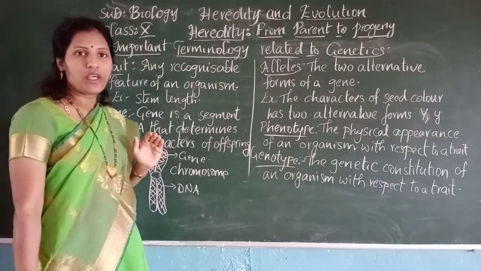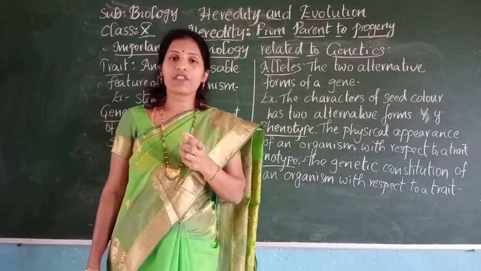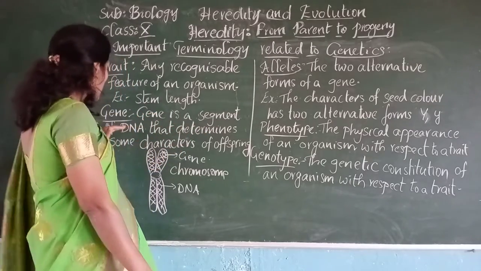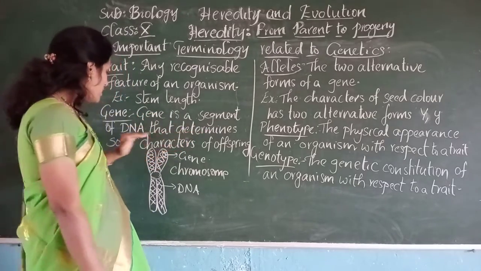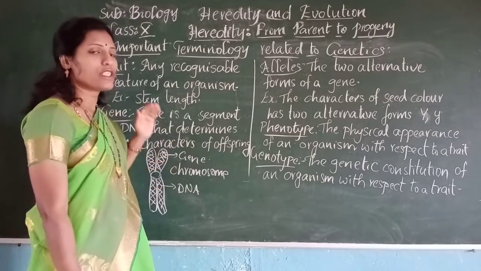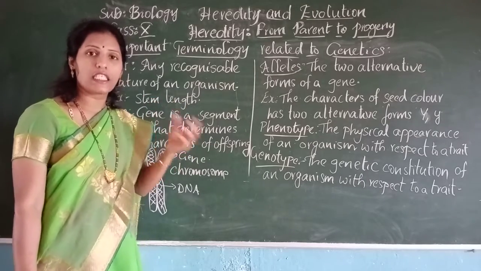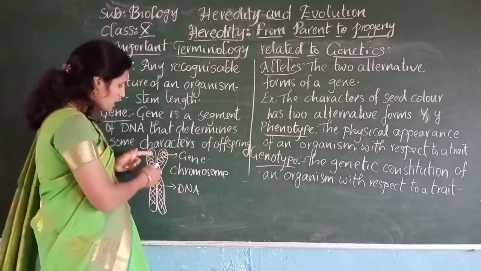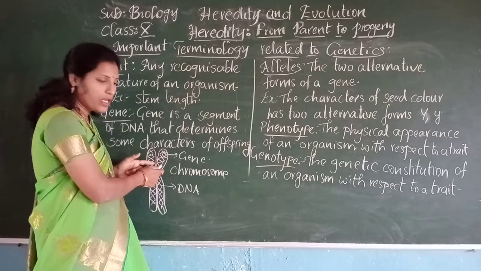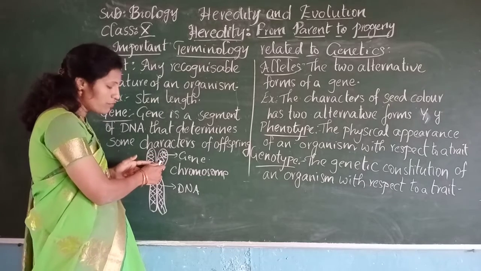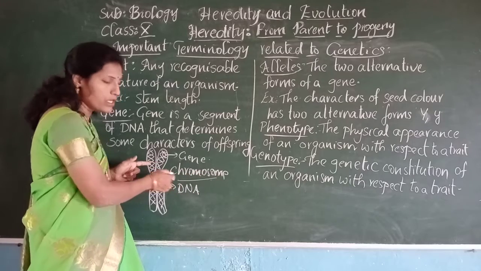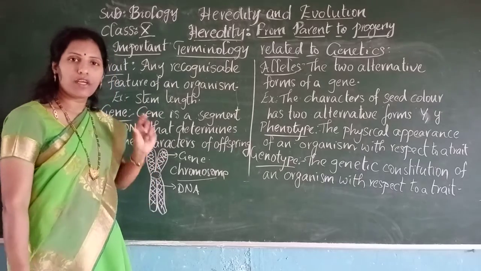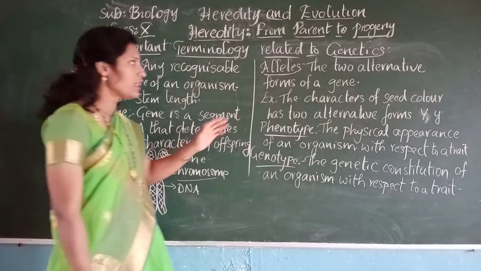And next, gene. We are saying that characters are expressed because of genes. What is a gene? A gene is a segment of DNA that determines some characters of the offspring. For example, whether the stem is tall or dwarf, or the seed is yellow or green, is determined by the gene. And where is the gene located? The gene is located on the DNA. DNA is a double helical structure which we find in the chromosomes, and chromosomes are found in the nucleus of a cell. So, a gene is a segment of DNA that determines the characters.